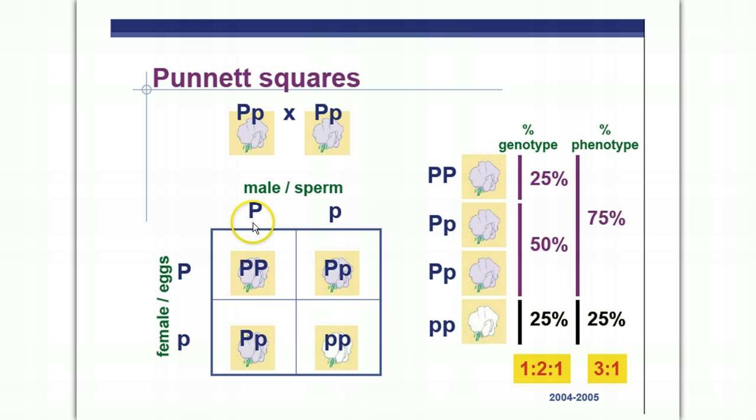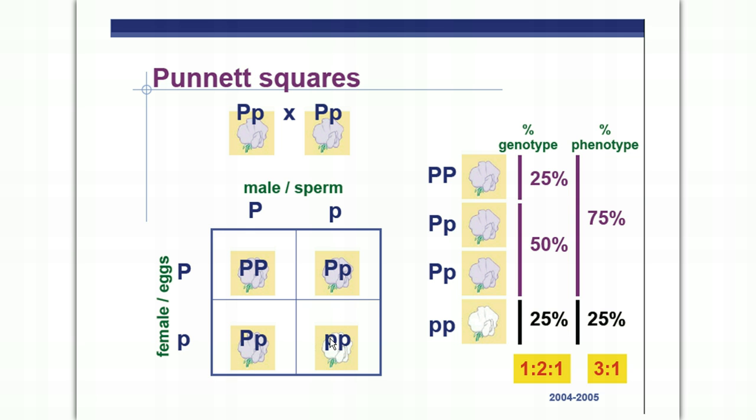We could have two dominant alleles packaged up in the zygote, giving us big P big P for a homozygous dominant. Or we can have a big P packaged up with a little p, making a heterozygote. And we have two ways that we can make a heterozygote, either from the little p in the sperm and the big P in the eggs, or the little p in the eggs and the big P in the sperm. So we have 2 out of 4 chance, or 50% chance, of making a heterozygote.